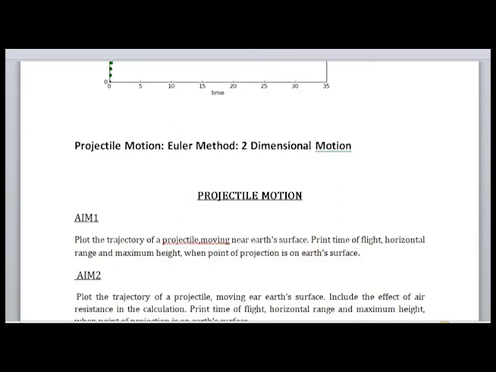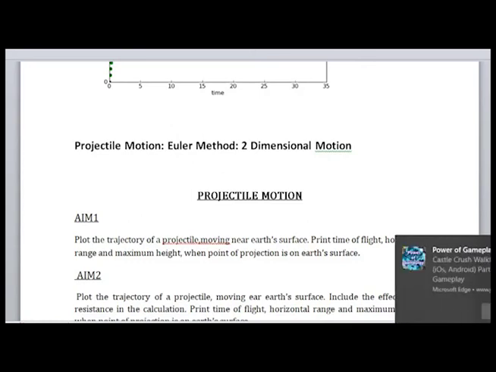So next, these two cases that we have discussed are actually one-dimensional motion. Next, we are going to discuss projectile motion. It is again what you have studied in your +2 classes. That is, you're going to solve projectile motion using Euler method, and it is a two-dimensional motion. Okay, projectile motion, that I'll discuss in my next class.